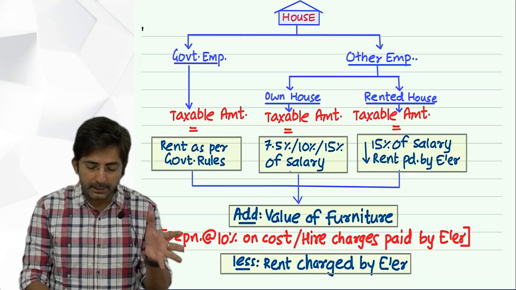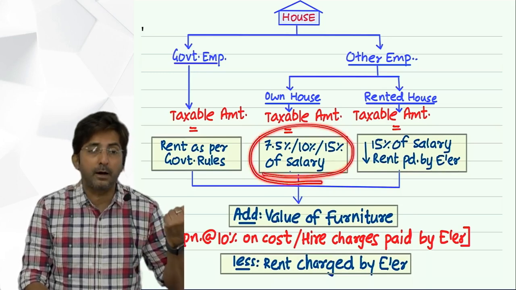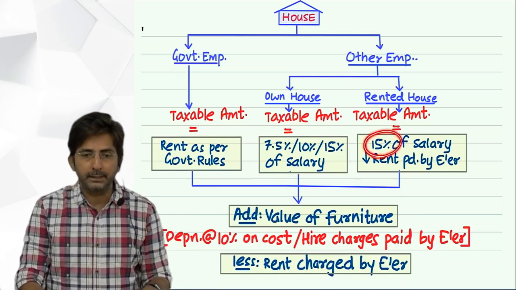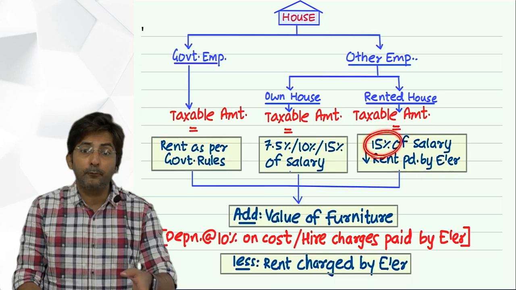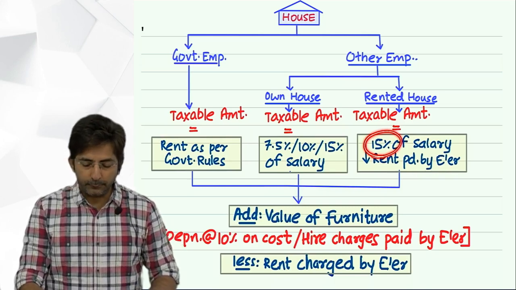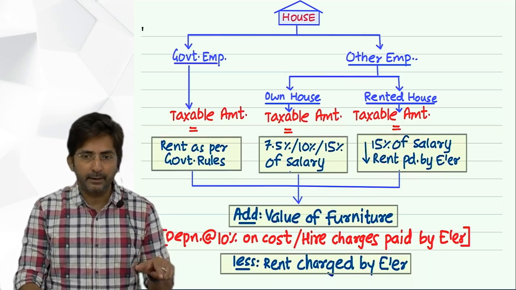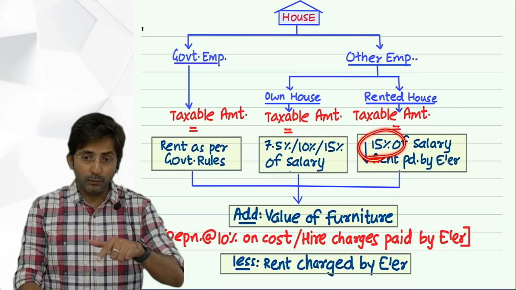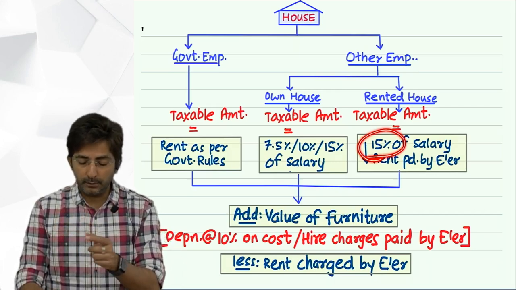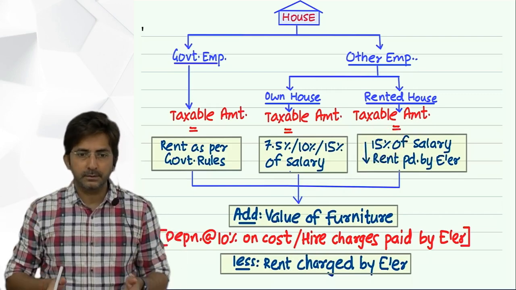Population information is relevant when it is a company owned house. But here it is a rented house. So it is fixed 15%, but fixed 15% before 1st September. See, this 15 is the highest percentage. But in the new rule, what is the highest percentage? 10. So in short, you will have to make two columns.